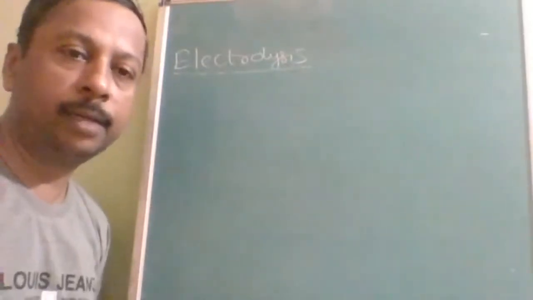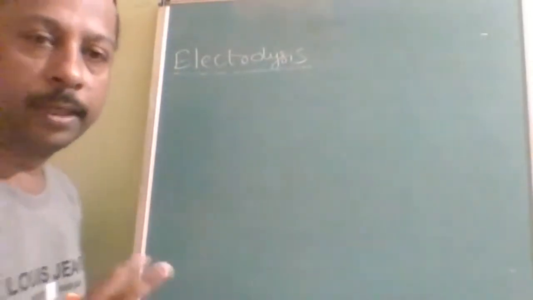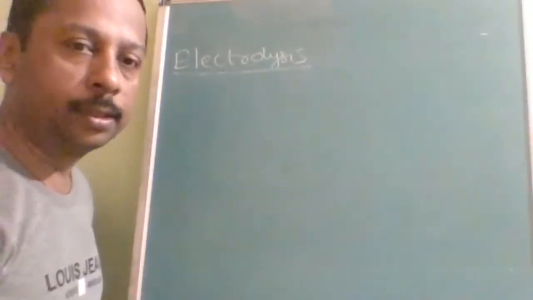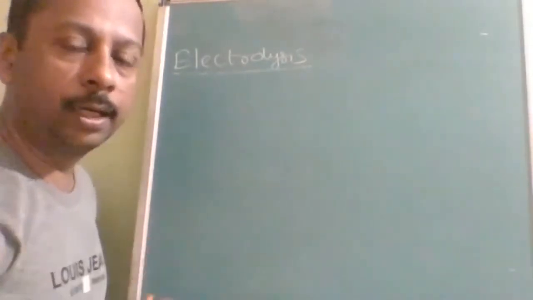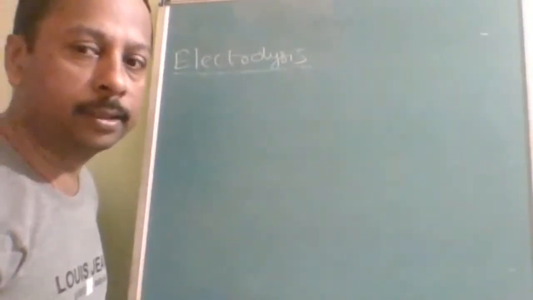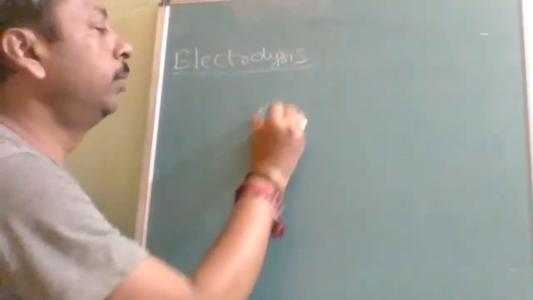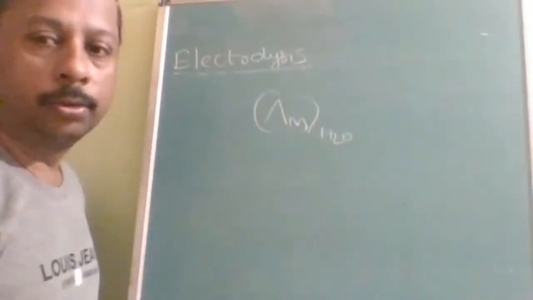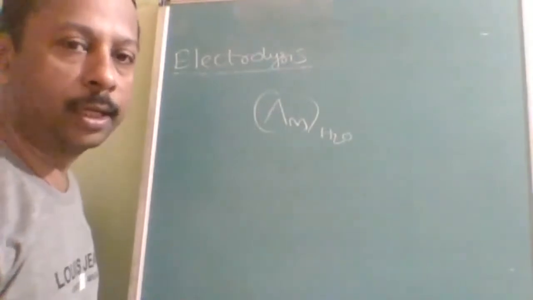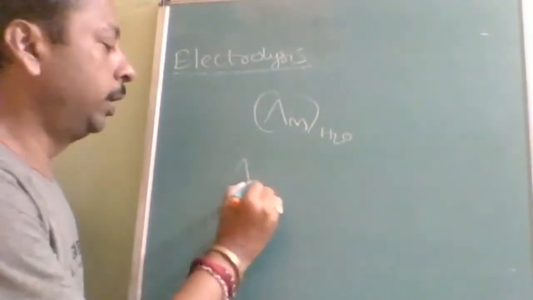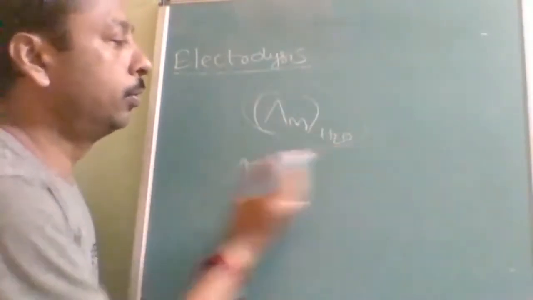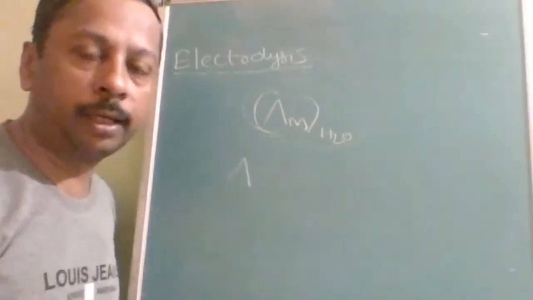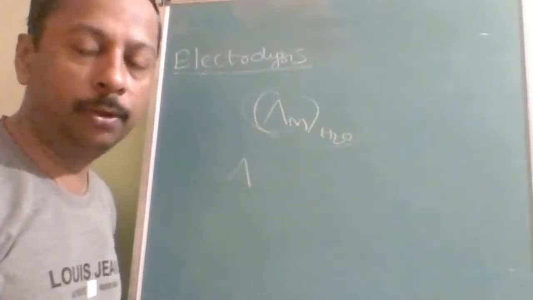So these are the special mistakes done, especially at equilibrium and concentration cell, and equivalent conductivity and molar conductivity. And in some places, they are giving the molar conductivity of water. So while defining the molar conductivity of the electrolyte, what you have to do is subtract the water value, if they specify. If they specify, you will subtract. If they don't specify, don't subtract.